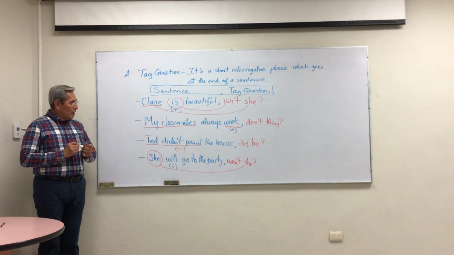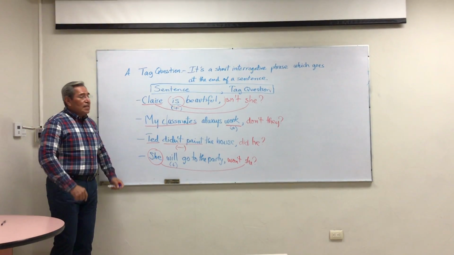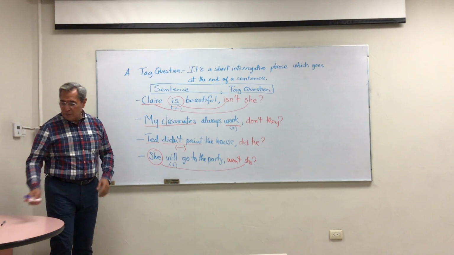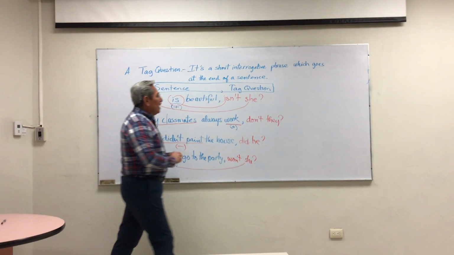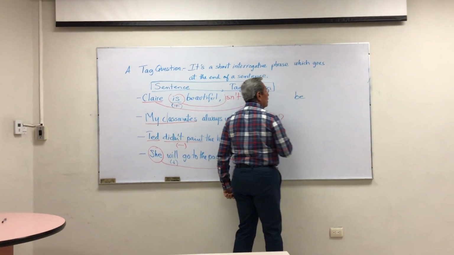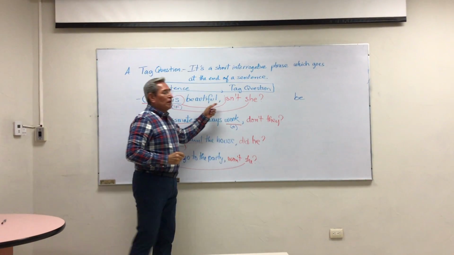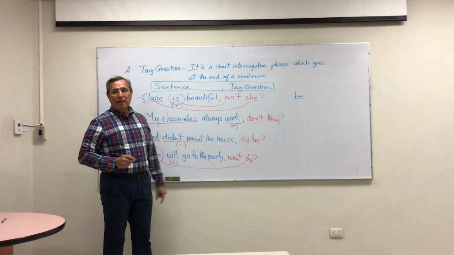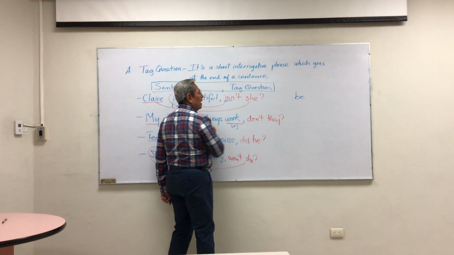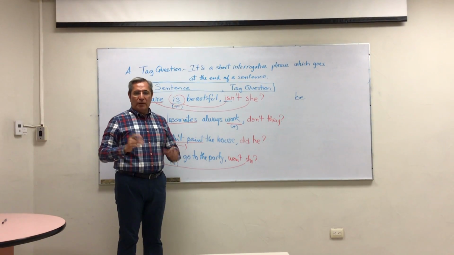Okay? Well, summarizing, as you see in the first example, we have verb be. When the verb in the sentence is be, we have to use be in the tag question. It's gonna be the same one, right?